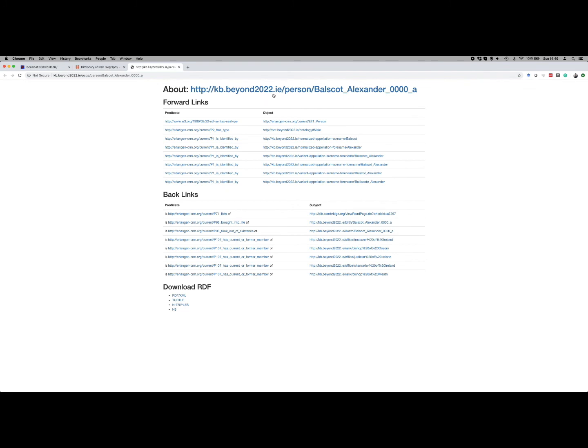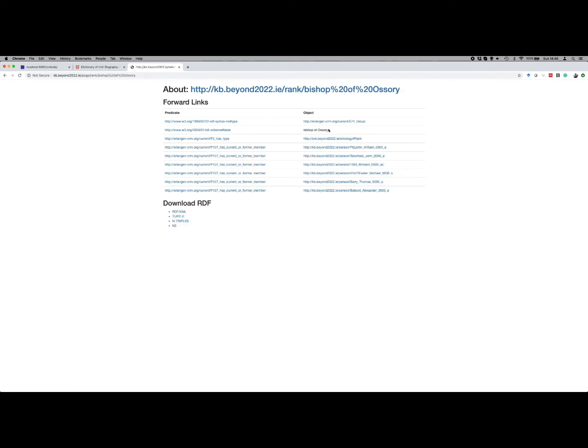So you can see that Alexander Balscot is a male, has a normalized surname Balscot, a normalized forename, and so forth. And here you can see that he was a member of that thing. That thing is apparently the Bishop of Ossory, and that was not an office, but it was a rank.